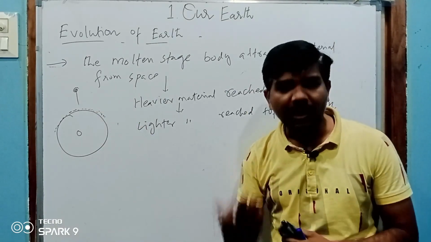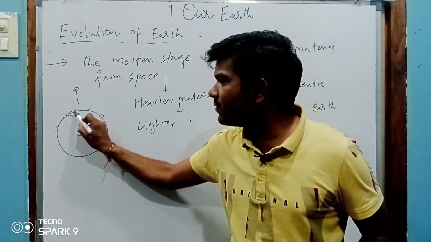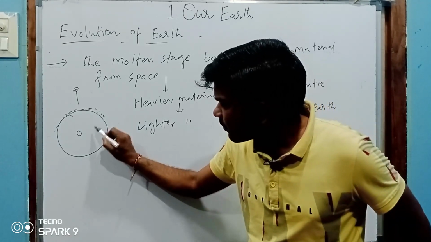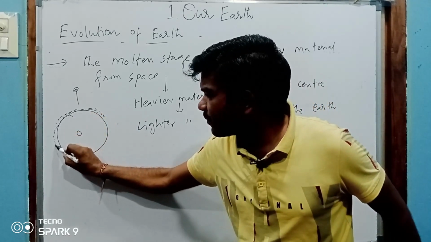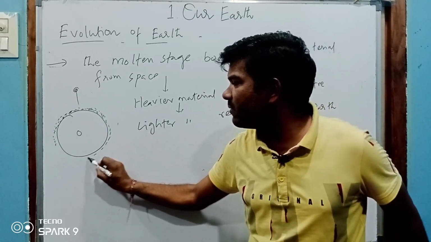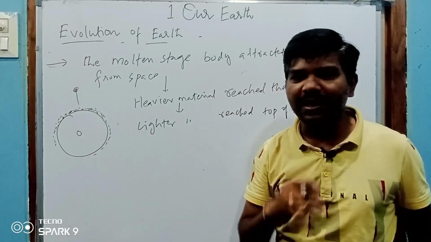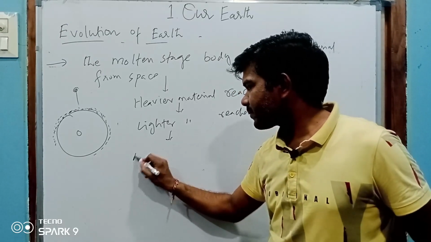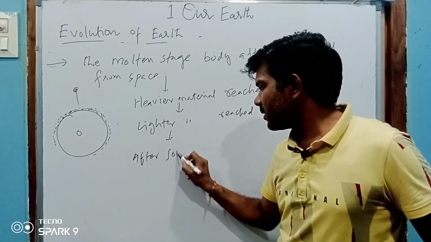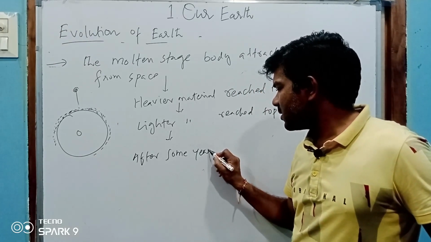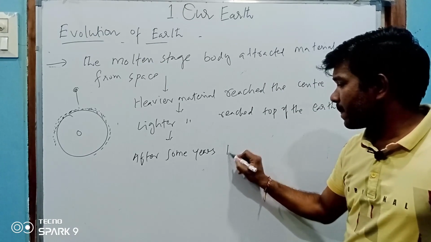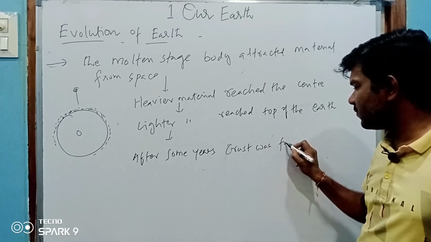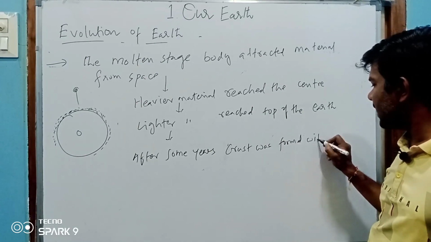Finally, after some years, the outer layer's temperature decreased. This crust, the outer layer, was made up of very light material, a lighter material. So after some years, crust was formed with the lighter material.